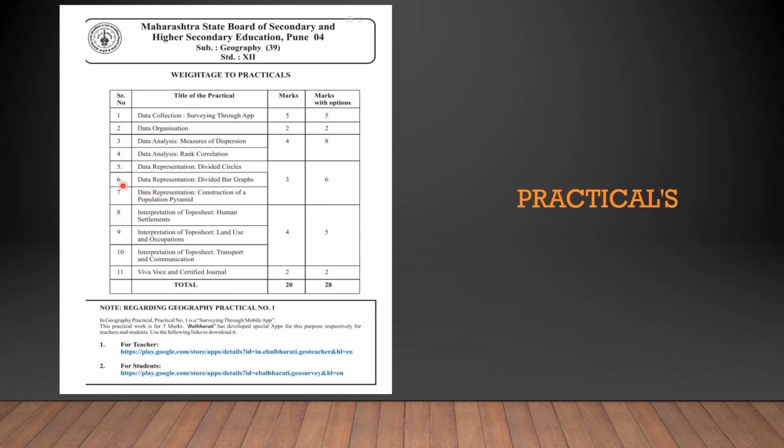Then comes the next practical. Human settlement, land use, transport and communication is section number 2. Section number 3 is your viva and your journal certification, which will be done by your geography teacher.